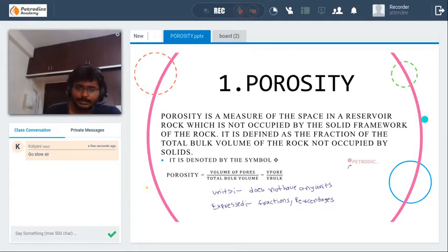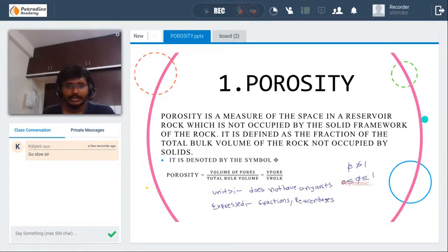Okay, and porosity cannot be greater than 1, and should always be between 0 and 1, that is, 0 less than or equal to phi less than or equal to 1. Okay, because in any formation the pore volume cannot be greater than the bulk volume.